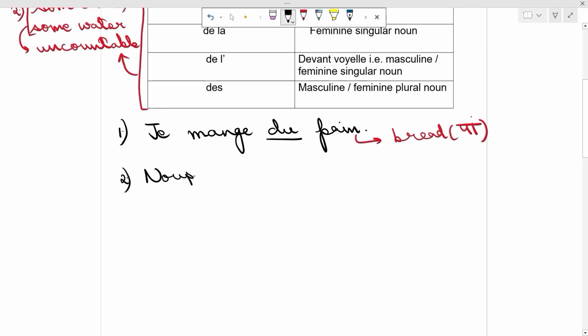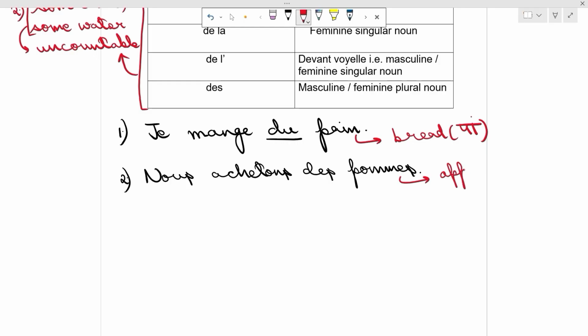Nous achetons des pommes. Pomme is apple. Apples, pomme. We are buying the apples or some apples. The quantity is not known over here.